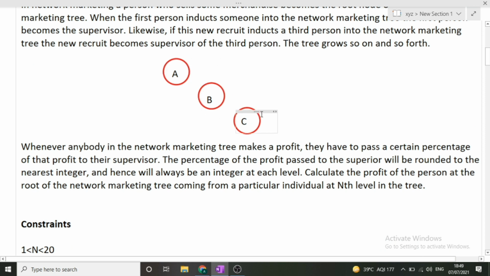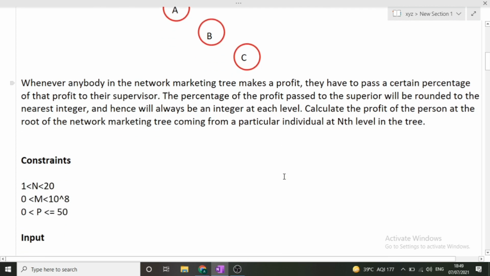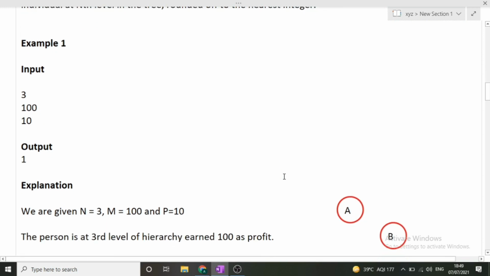So the third line will contain the profit percentage that will be transferred from subordinate, that is from C to B. So these are the 3 lines, 3 input values that will be given to us. I hope the entire question is clear to you. Now let's see an example which will make things better.